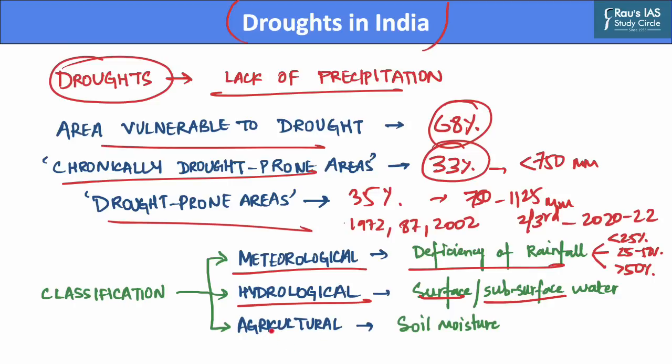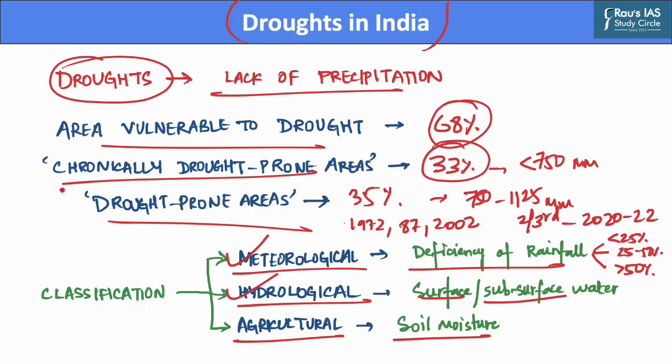The third category is termed agricultural drought, which is usually triggered by meteorological or hydrological droughts. These occur when the soil moisture or the rainfall is inadequate during a crop growing season, and this causes extreme crop stress and wilting of crops.